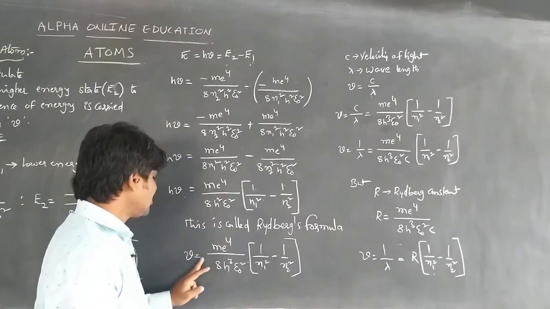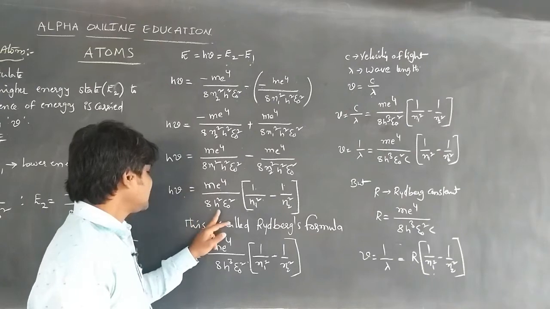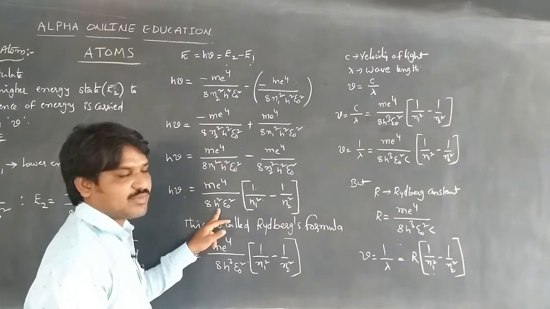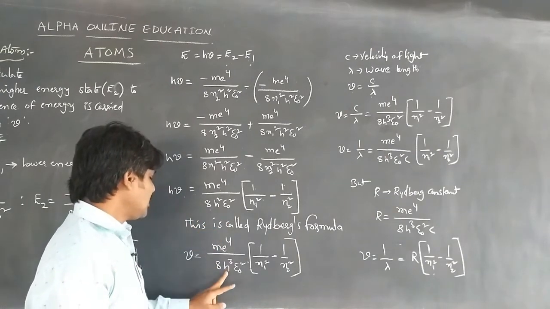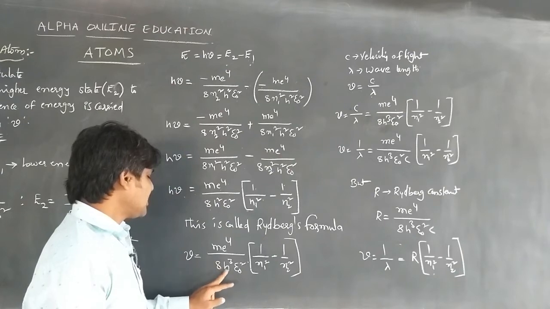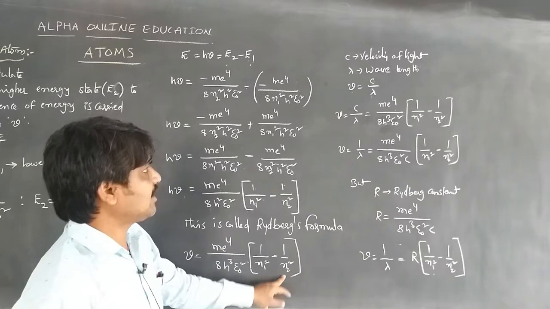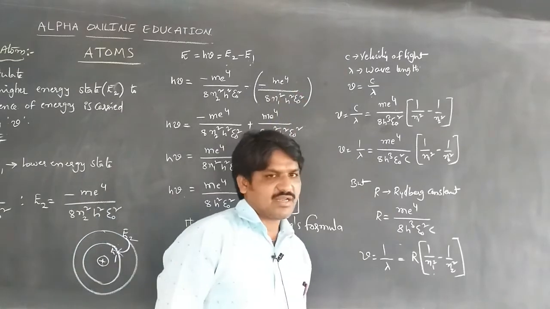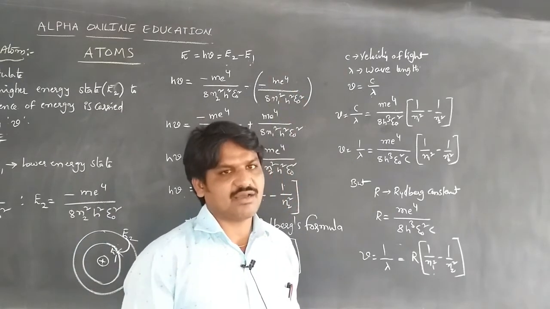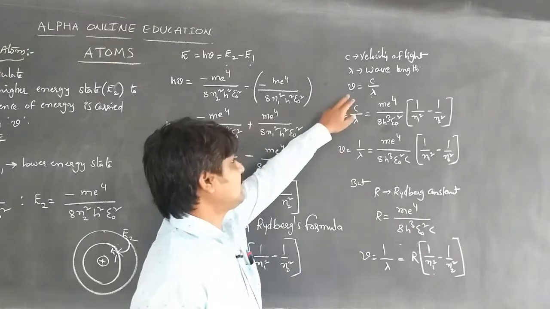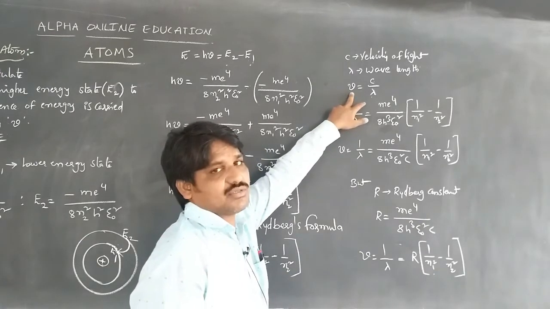That is, nu is equal to me power 4 by 8 h cube epsilon naught square. When h is taken to this side, it multiplies with the denominator as h square. So that is me power 4 by 8 h cube epsilon naught square of 1 by n1 square minus 1 by n2 square. But we know that the velocity of light is c and wavelength is lambda, and the frequency nu is equal to c by lambda.